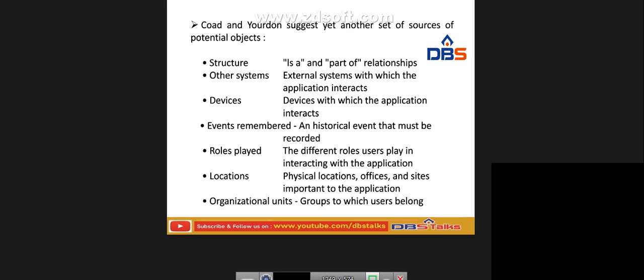So based upon application, we can assign the location. It may be work from home or offices and other sites based upon the application. And organizational units, the group to which a user belongs. So the organization to which users belong in a particular group. So these are some of the potential objects suggested from the code and U-bound. That is the structure, other systems, devices, events remembered, roles played, locations, organizational units. Okay.